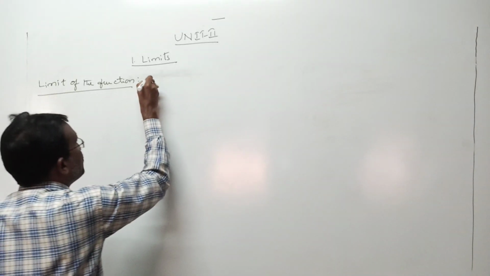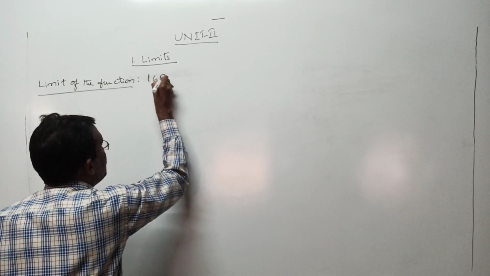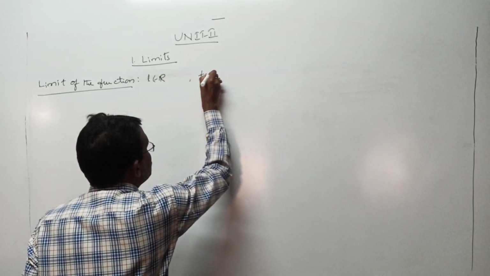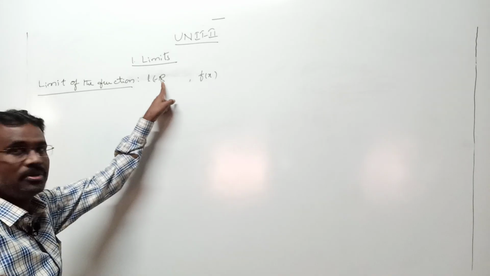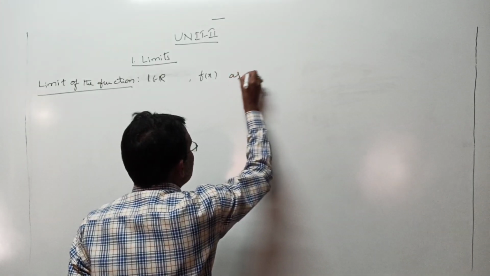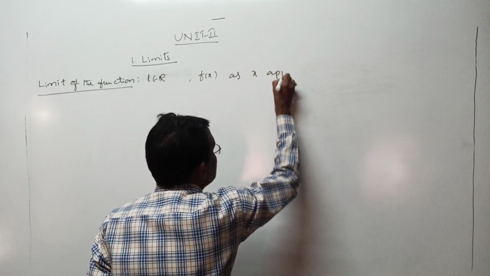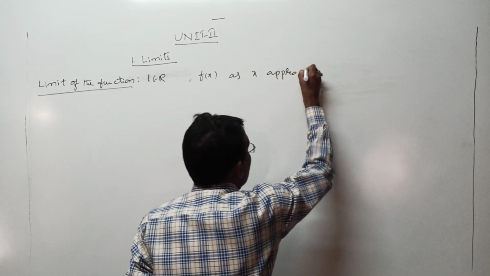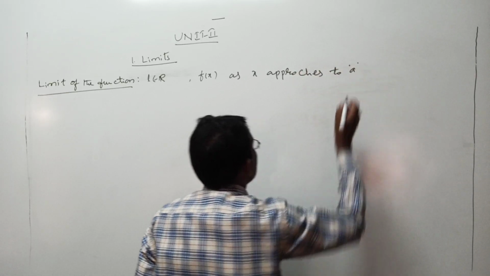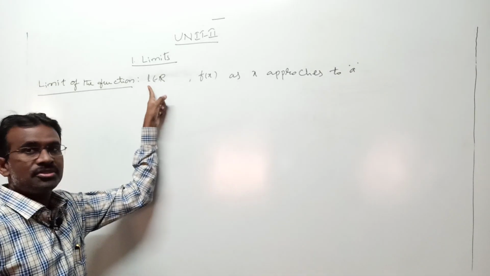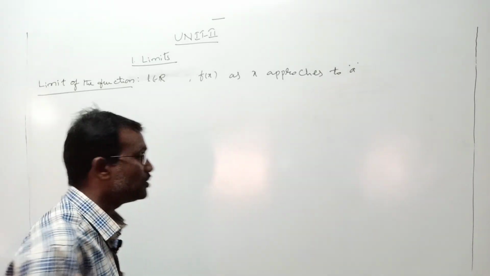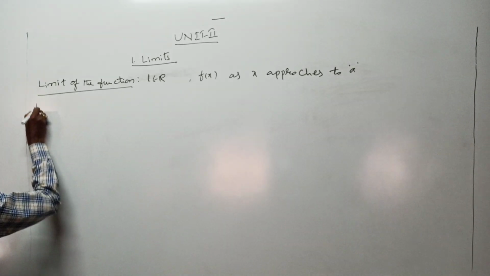Let us take a real number L. That real number L is said to be the limit of the function f of x as x approaches a, meaning as x is reaching a or as x tends to a, one and the same, if it follows the below condition.